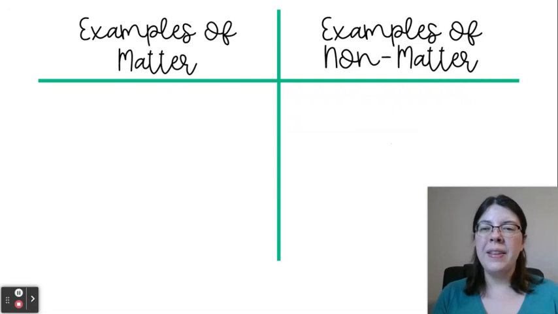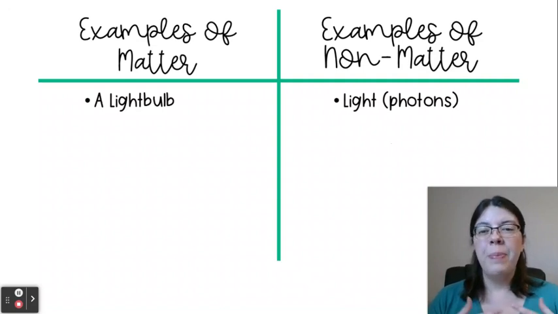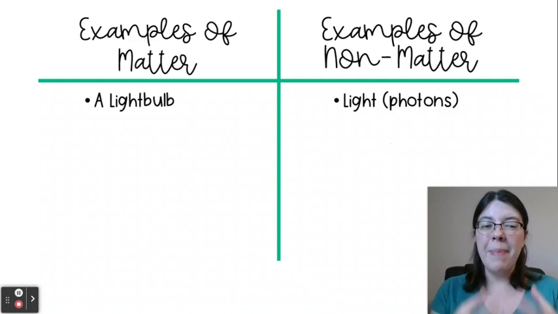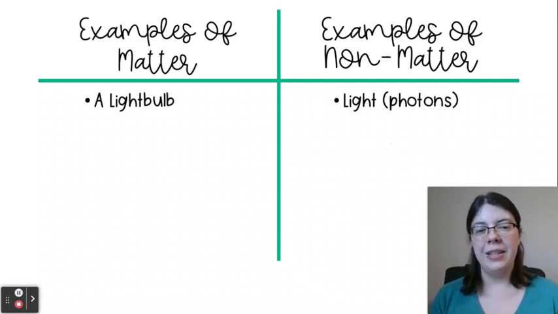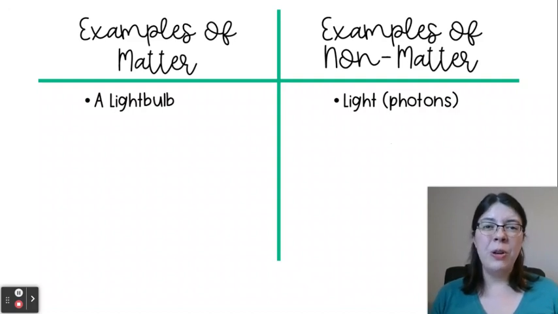Let's go ahead and try this out with some examples, both of what is and is not matter. So something that is matter would be a light bulb. Okay, we have the glass, we have the metal, it has a mass to it, we can hold it and touch it. Something that is not matter would be light. Light is actually made of photons, which are little packets of energy. So it doesn't have a mass associated with it, and even though it travels through space, it is not considered to be matter.